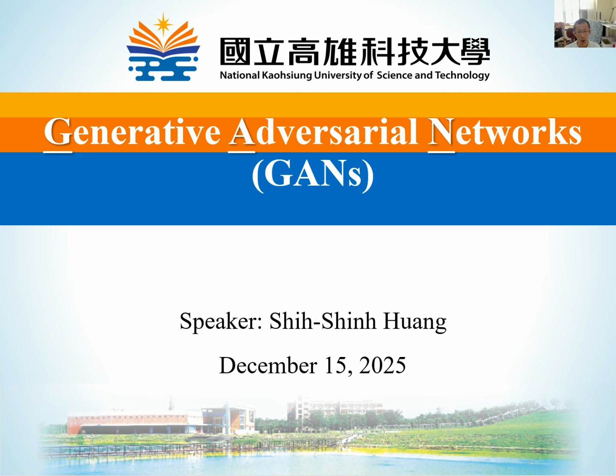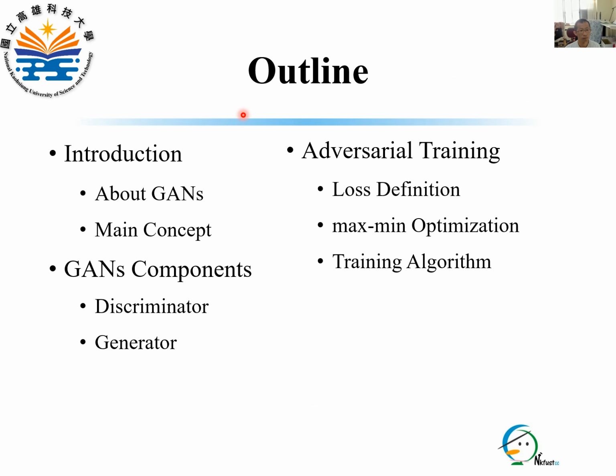Today, we are going to talk about GANs, which stands for Generative Adversarial Networks. GANs are a framework used to learn generative models. The outline of today's presentation is as follows.